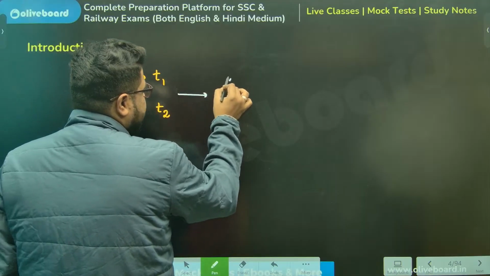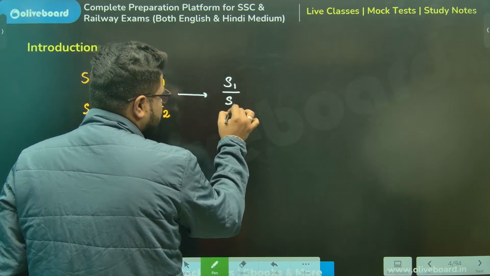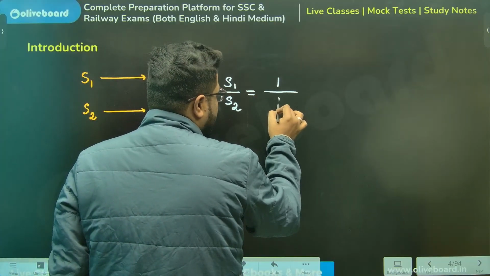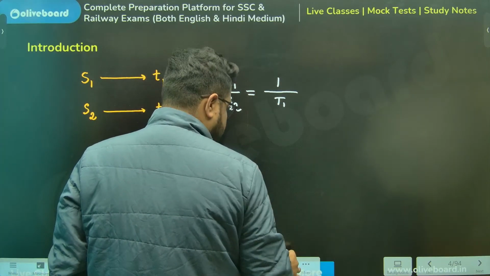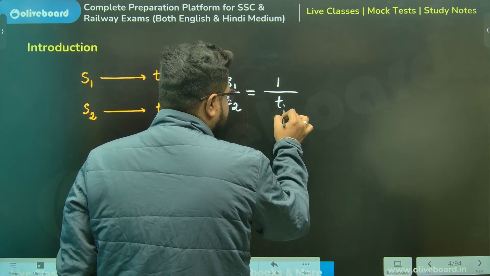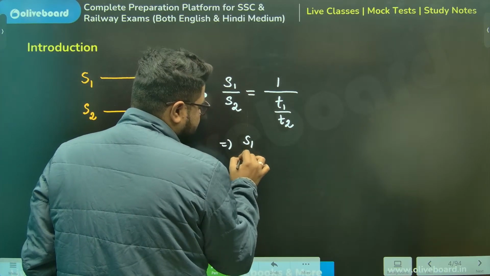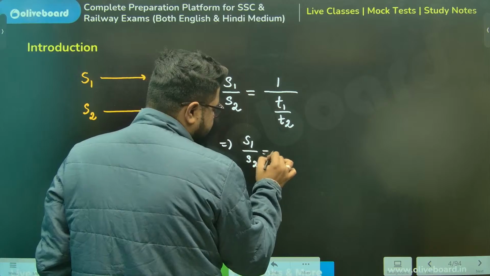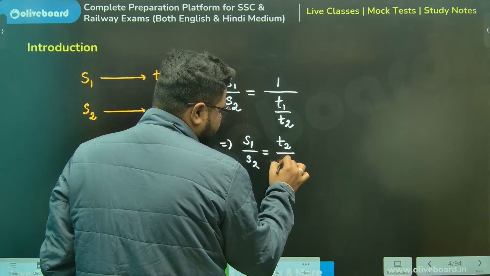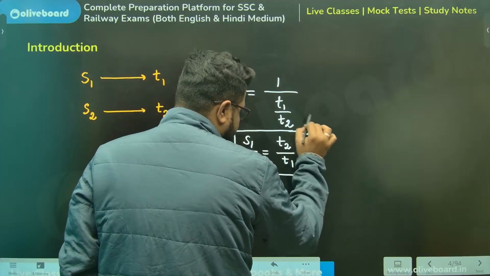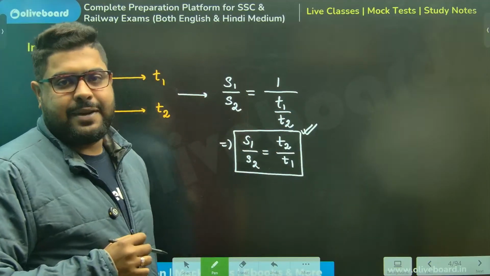So speed ratio S1 by S2 is equal to 1 by time ratio, so 1 by T1 by T2. If you calculate a little, S1 by S2 will be equal to T2 by T1. This is the most important concept or formula of this entire chapter.